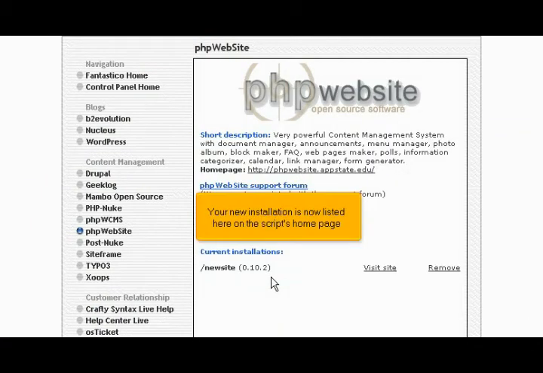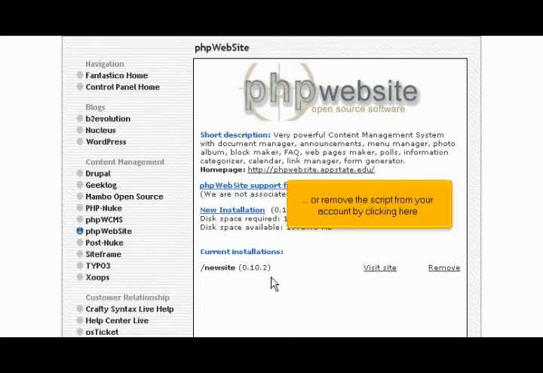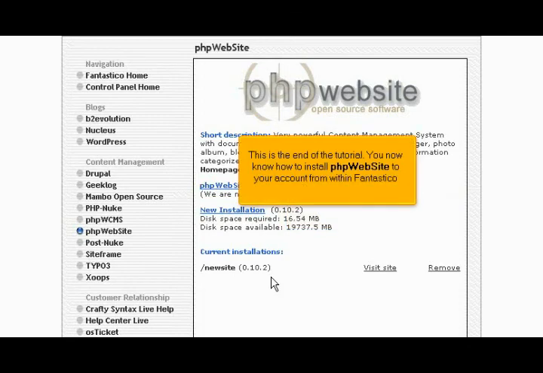Your new installation is now listed here on the script's homepage. From here you can visit the site by clicking here, or remove the script from your account by clicking here. This is the end of the tutorial. You now know how to install PHP website to your account from within Fantastico.